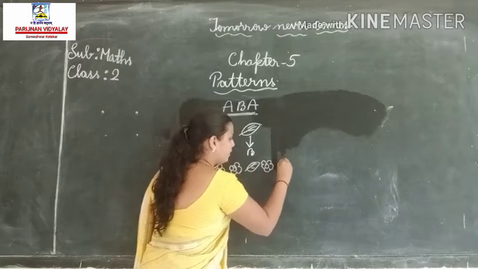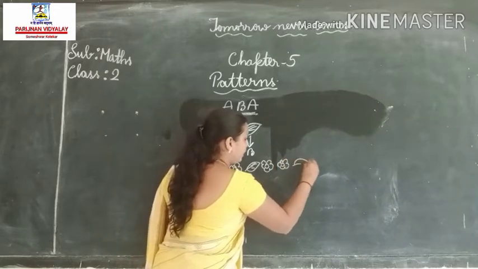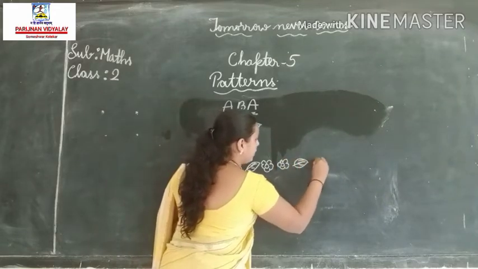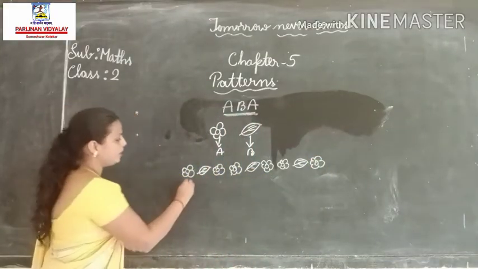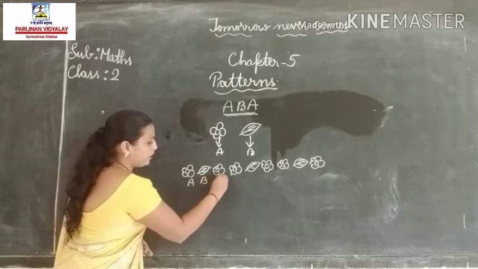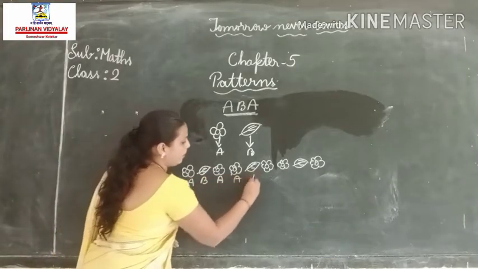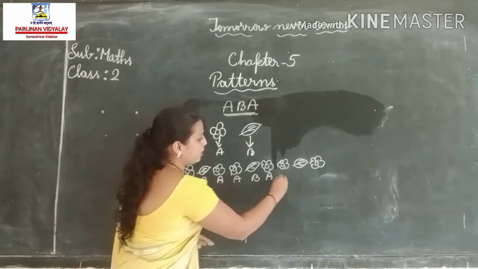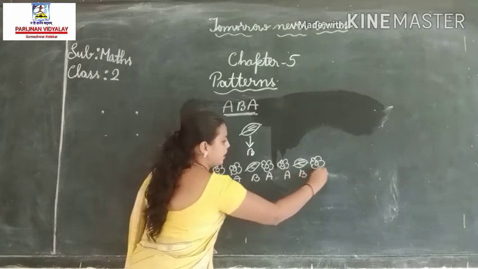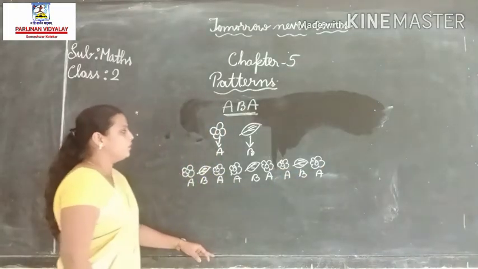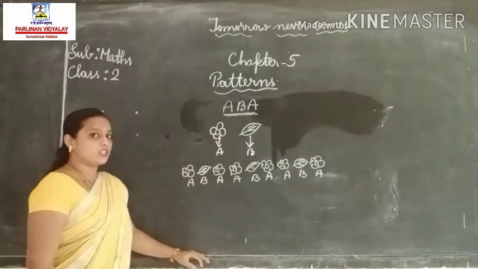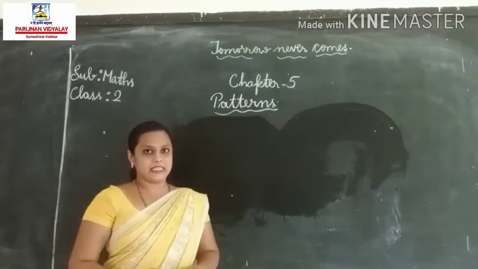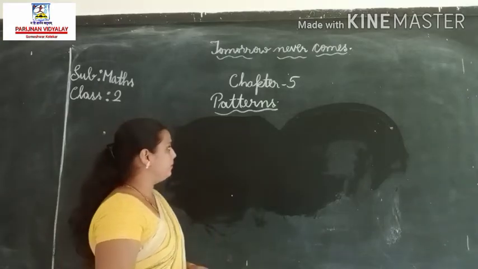So here we have done an A, B, A pattern using flower and leaf. Have you understood?